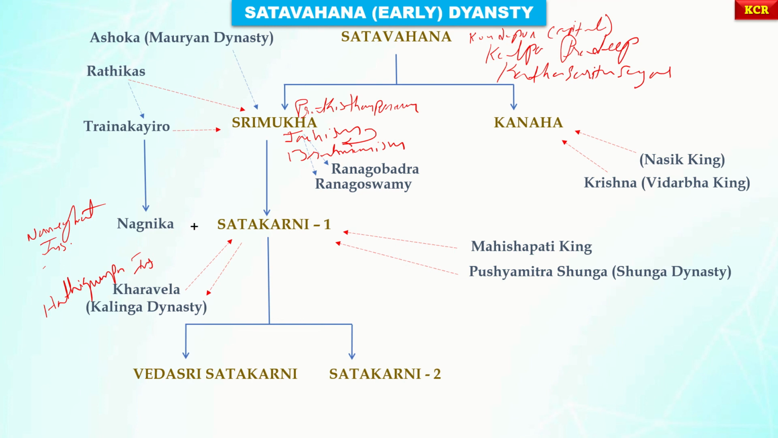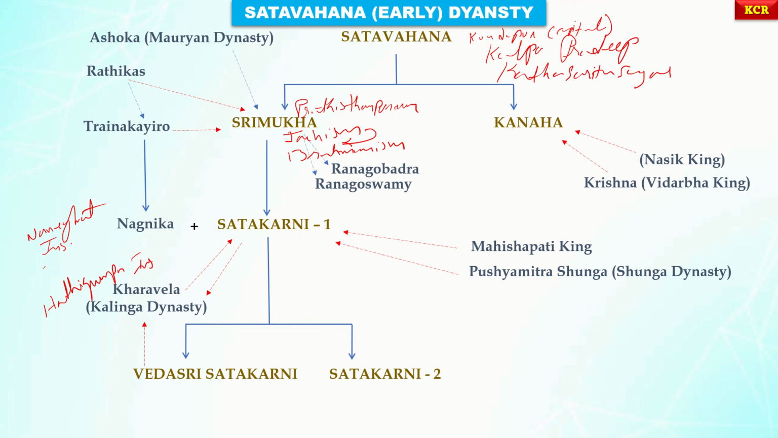And coming to the next king, Satakarni I had two sons, right? The eldest one was Vedasri Satakarni, and the youngest one was Satakarni II. So here this Vedasri Satakarni was the weakest king of all these six members in the early Satavahana period. And this Vedasri Satakarni was defeated by Kharavela. Kharavela attacked Vedasri Satakarni. He defeated him.